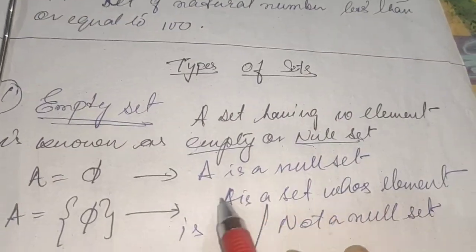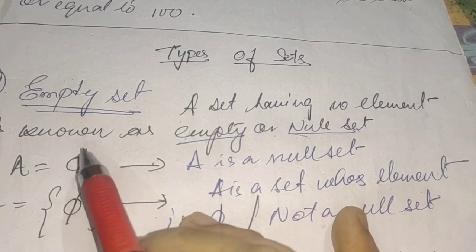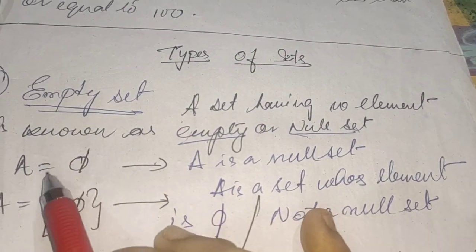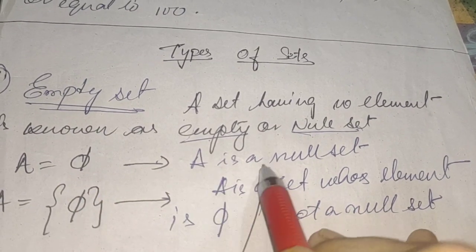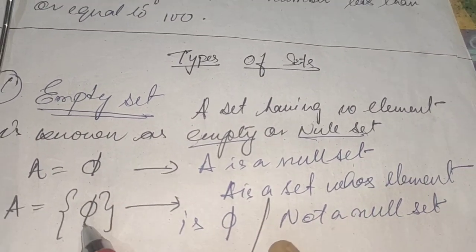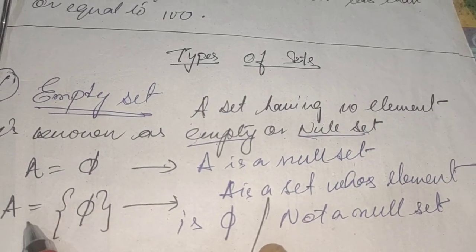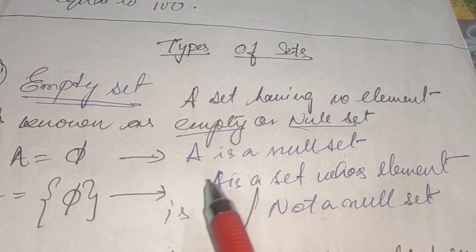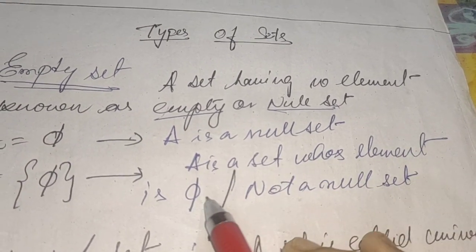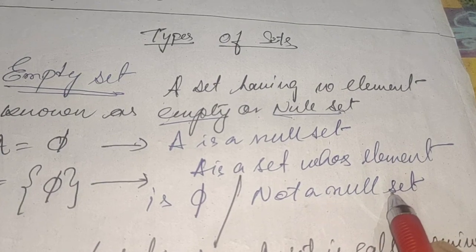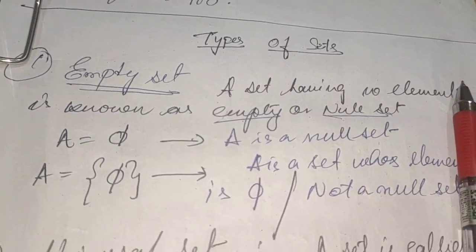For example, suppose I am writing A equals phi. Phi is a Greek letter, and if I am writing A equals phi, it means A is a null set. But if I am writing phi inside curly brackets, it means the set A has one single element. It is a singleton set. A is a set whose element is phi, not a null set. So null sets are the sets which have no element.